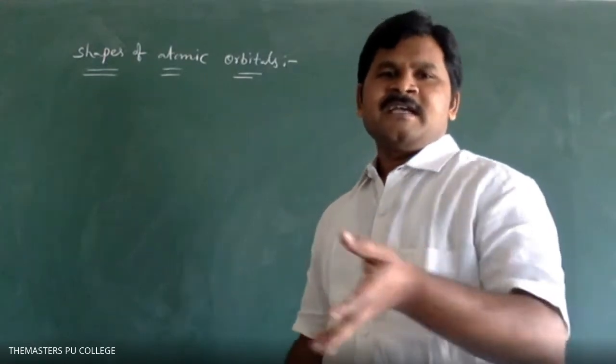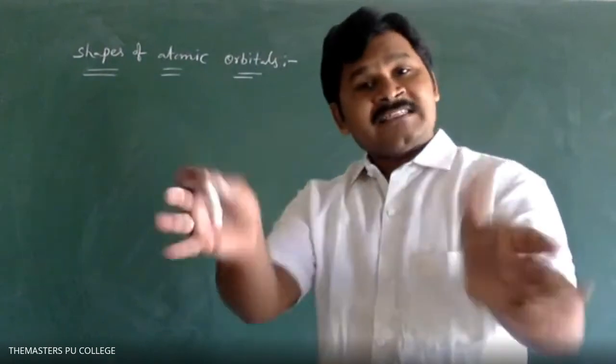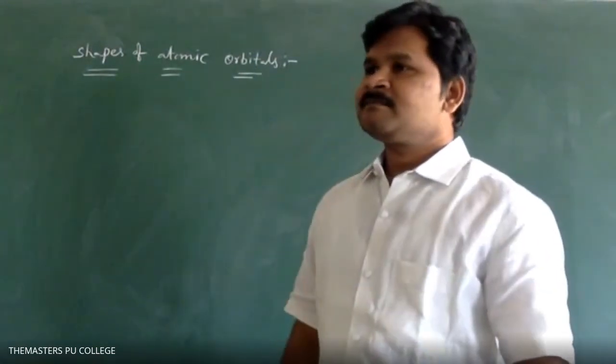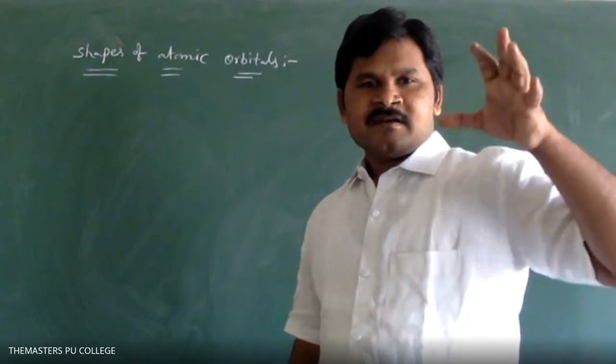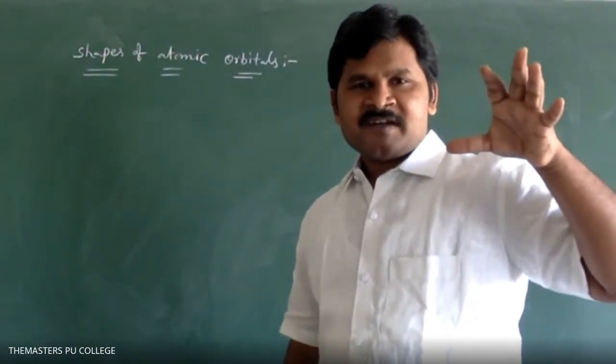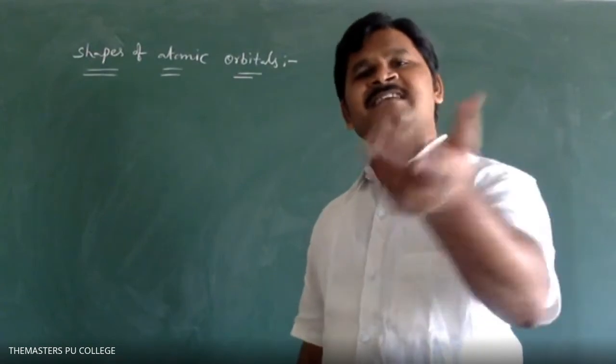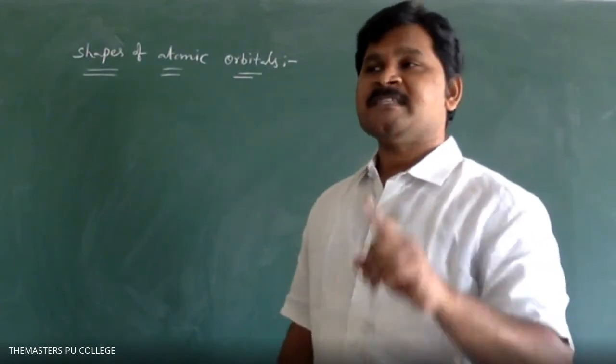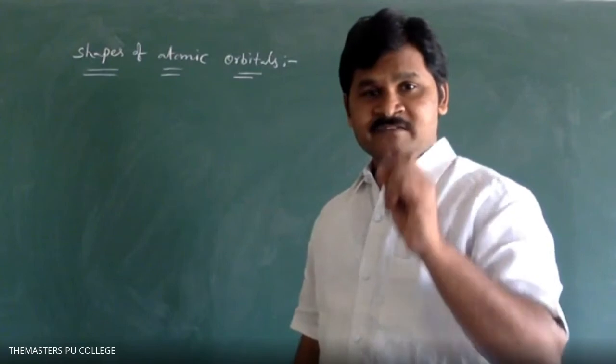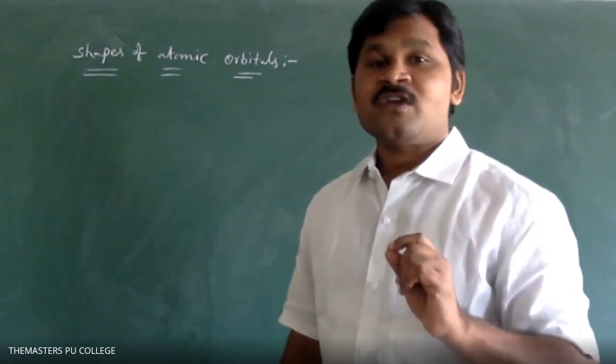Suppose in the given space, the electron is not there. What about if the electron is not present in that space? Please remember, for that also we have one definition, that is called nodal plane.